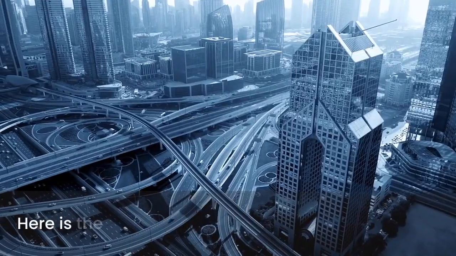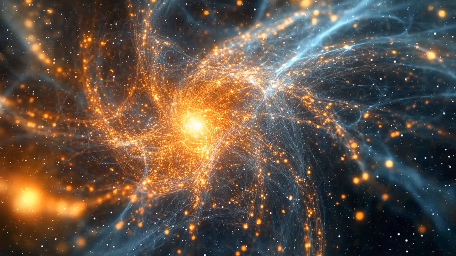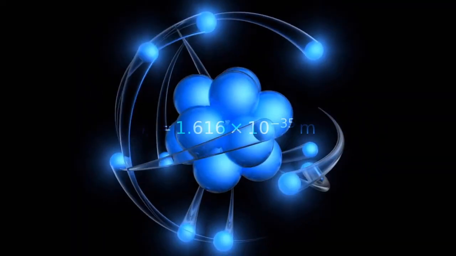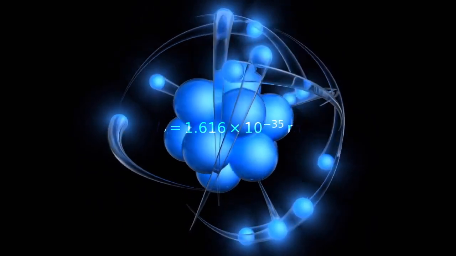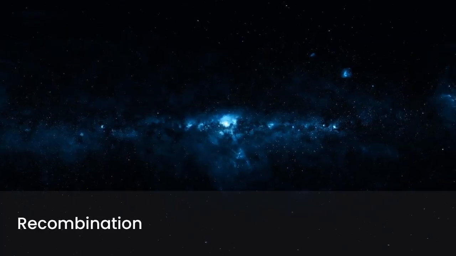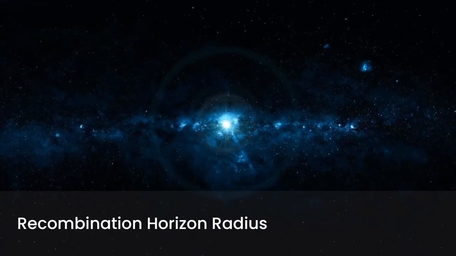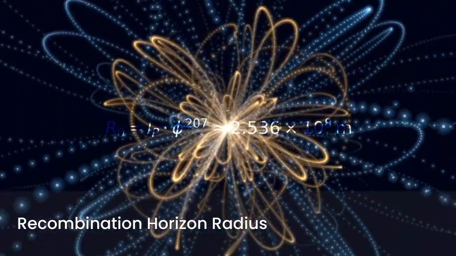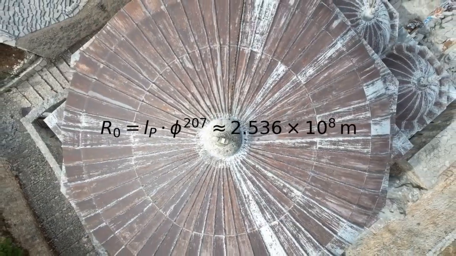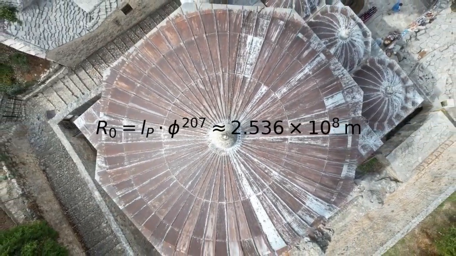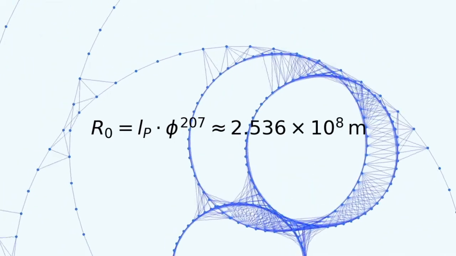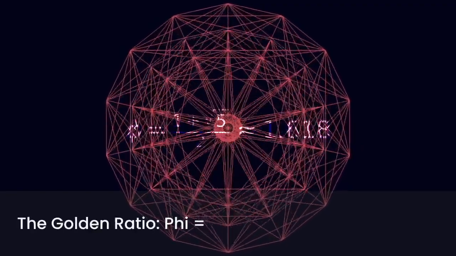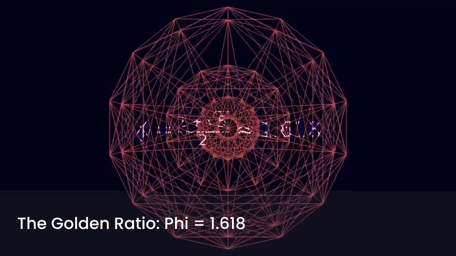Here is the structure. We begin with the Planck length, the smallest meaningful unit in physics, approximately 1.616 times 10 to the minus 35 meters. From this length, we construct the radius of the recombination horizon, the scale of the universe when photons first decoupled from matter. This radius is calculated by multiplying the Planck length by the golden ratio raised to the power of 207. The golden ratio, denoted phi, is approximately 1.618.